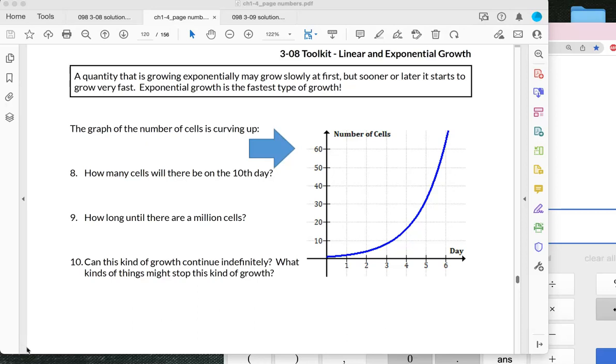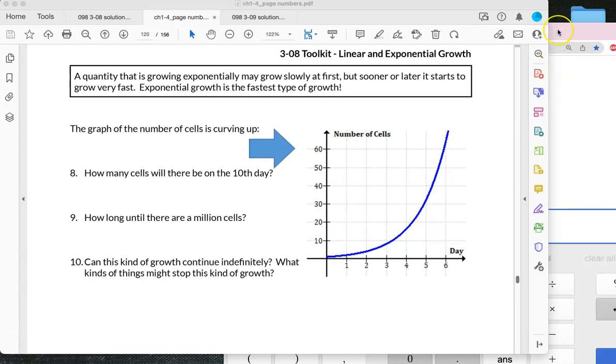If something is growing exponentially, it will eventually grow faster than almost any other type of growth. If we return to the number of cells example, that information is presented in this graph here. On day 1, we had 2 cells, then 4, then 8, then 16, then 32, then 64, and it's off the chart after that. So how many cells will there be on the 10th day?